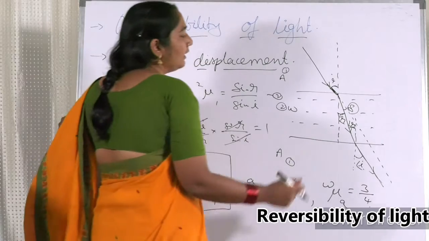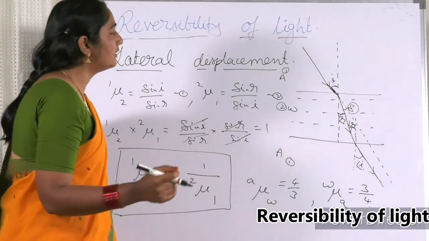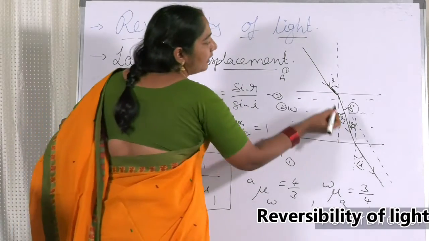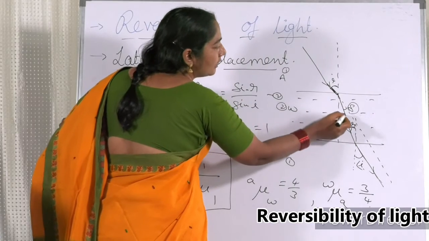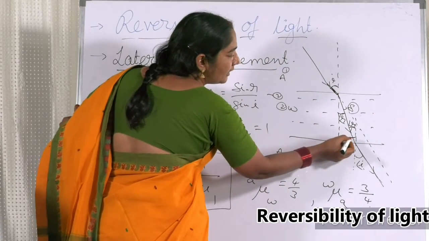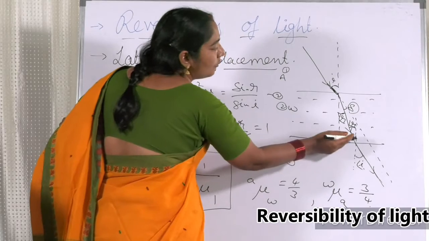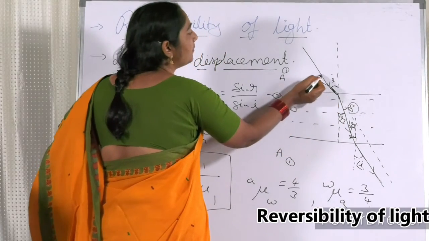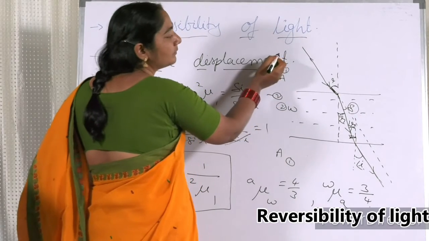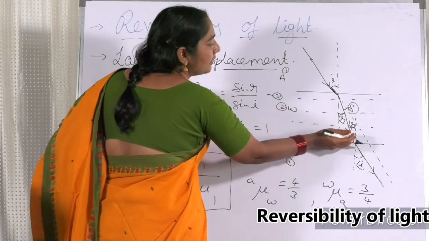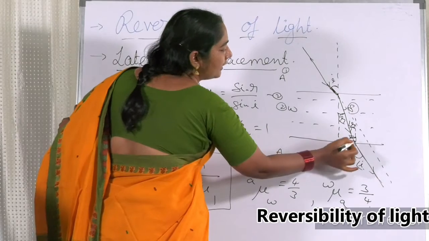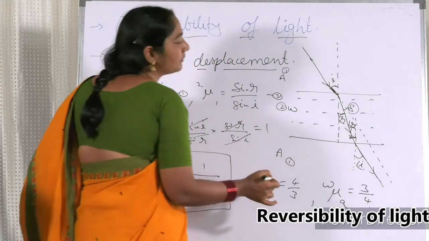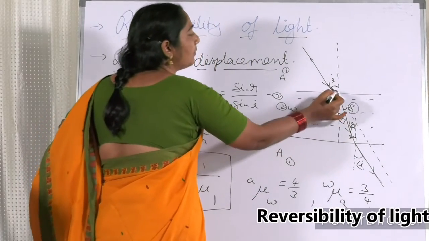Here you can also understand that if the ray is passing like that and going like that, and I put a mirror here, what is going to happen? It retraces its path backwards. Again it takes a bend and goes in the same path. So my dear friends, if the mirror is not there, then again it takes a bend and goes to the next medium, retracing its own path.